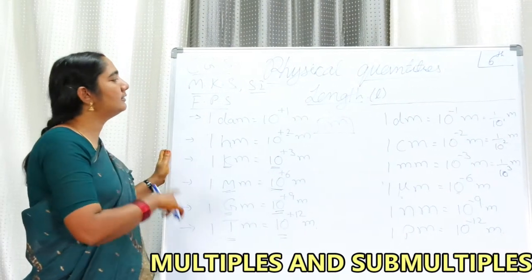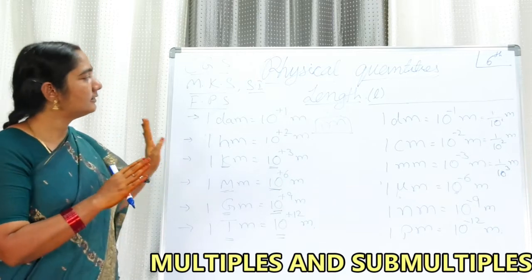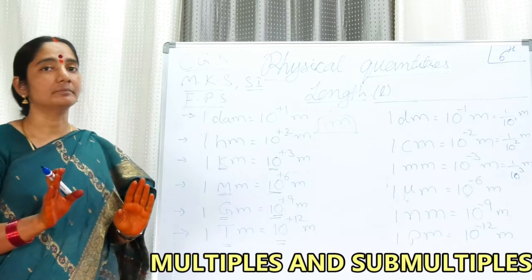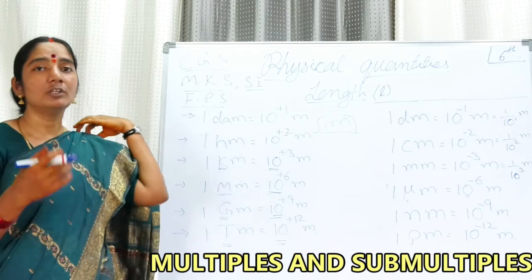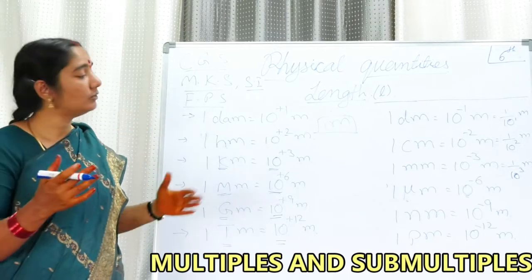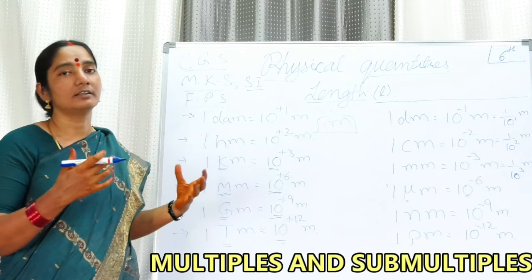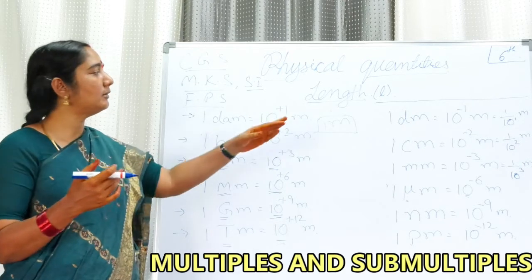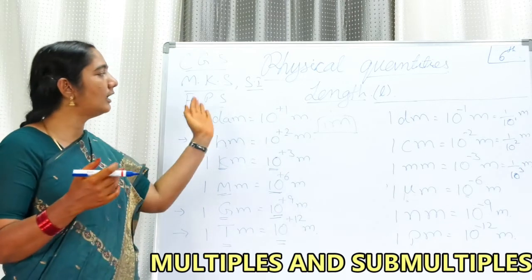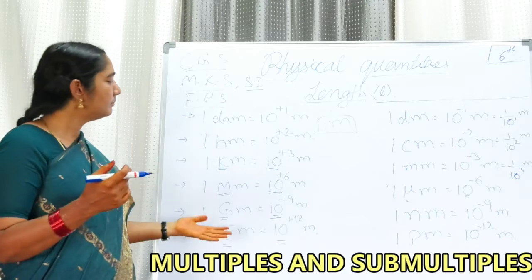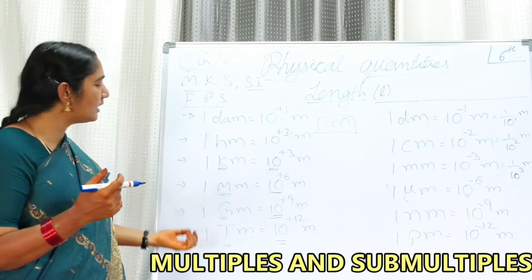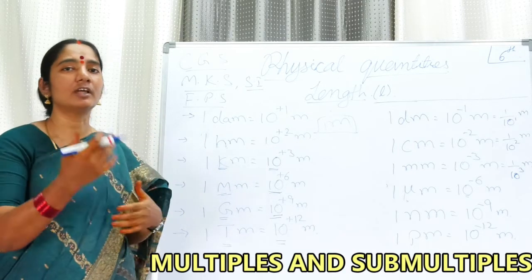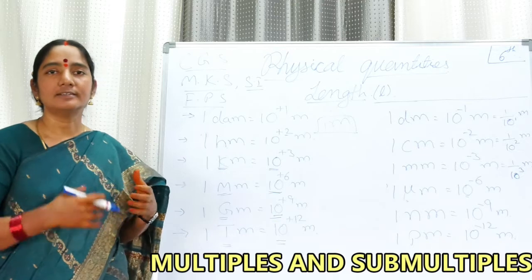So, my dear friends, this table of multiples and submultiples, I request all the students, please learn them by heart, practice them and do the problems. And you must even know conversions from one unit to the other: from kilometer to centimeter, from deci to deca, deca to deci, mega to milli, milli to giga. You must be in a position to convert from one to the other. That also you can do with practice.